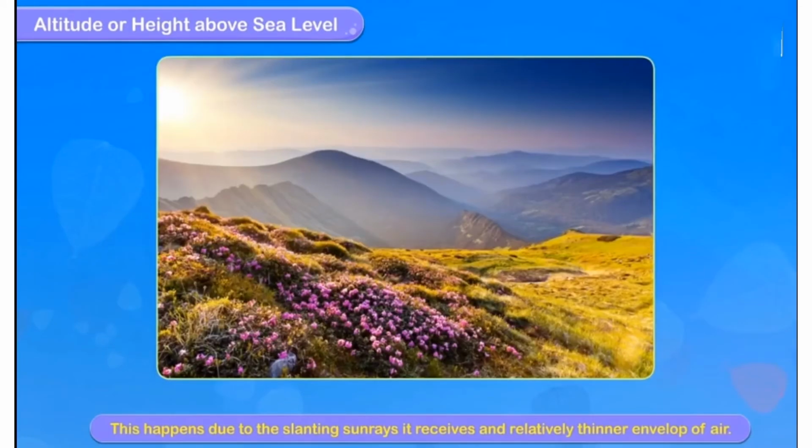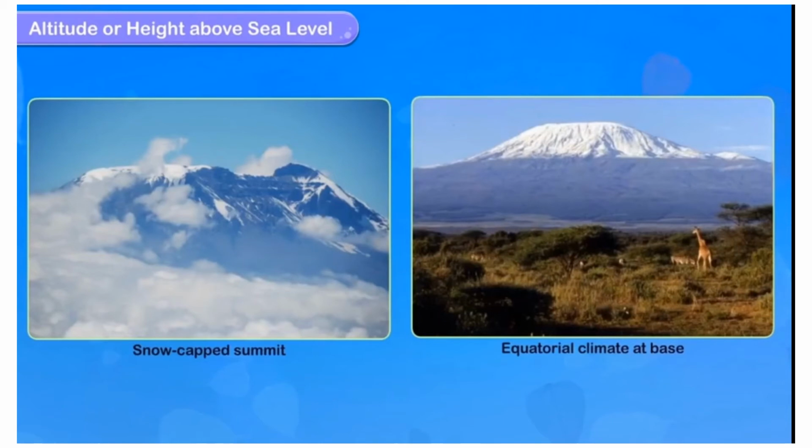The places on the height from the sea level get slanting sun rays and have cold climate. As we move above the sea level, the temperature begins to decrease. This is the reason why peaks of mountains remain covered with snow.